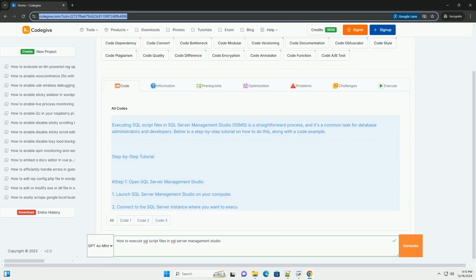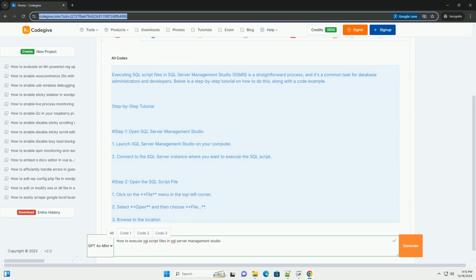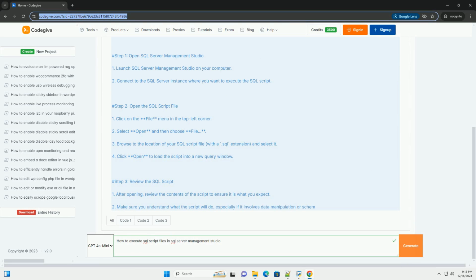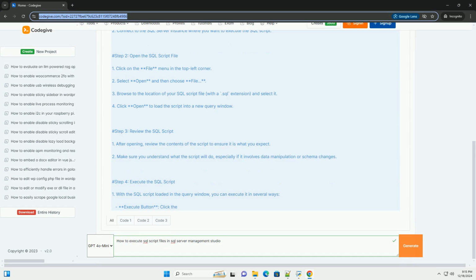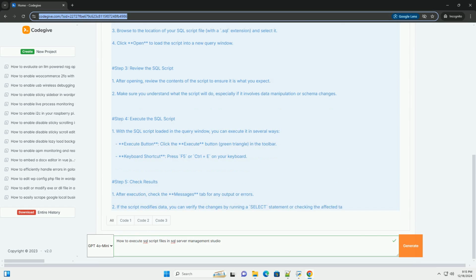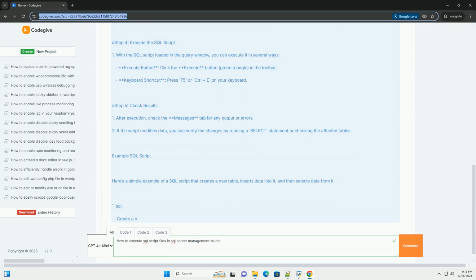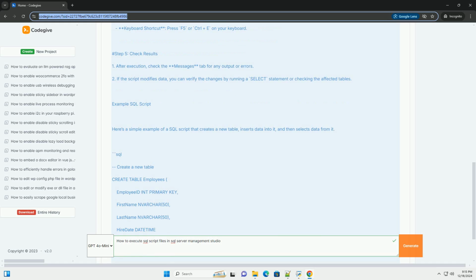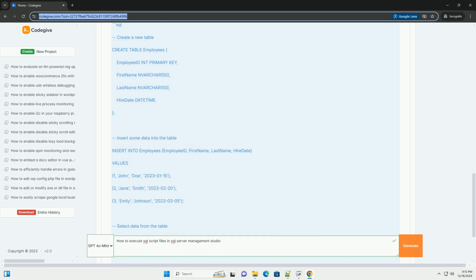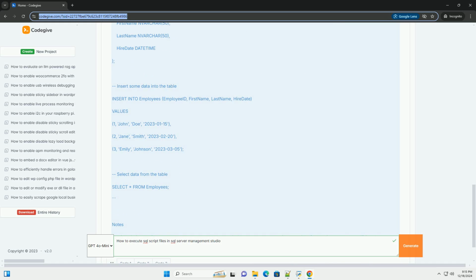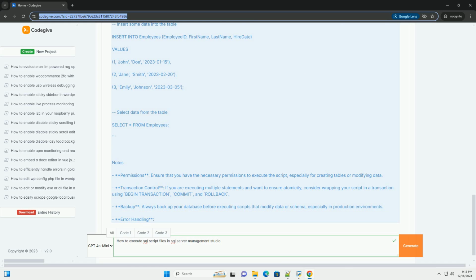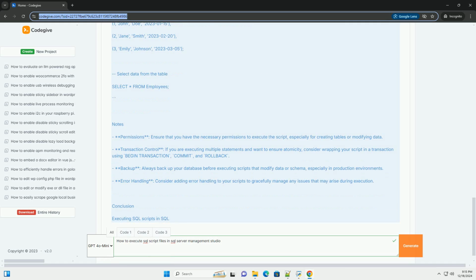Executing SQL script files in SQL Server Management Studio, SSMS, is a straightforward process, and it's a common task for database administrators and developers. Below is a step-by-step tutorial on how to do this, along with a code example. Step 1. Open SQL Server Management Studio. 1. Launch SQL Server Management Studio on your computer. 2. Connect to the SQL Server instance where you want to execute the SQL script.